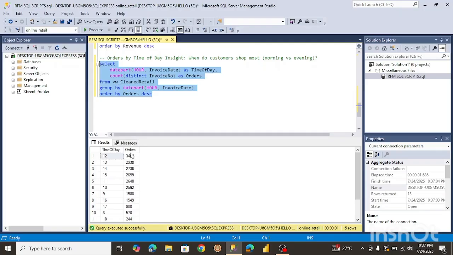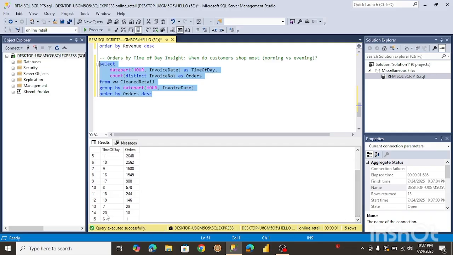So here we can see that we had the most orders by 12 p.m. I'm not sure, is this a.m. or p.m.? I think it's around 12, maybe 12 a.m. or 12 noon, right? That's when we're getting the most orders. So we have over 3,000 orders around 12 noon. So that might be when they might want to up their game, when they want to stay in the office and improve their customer service.